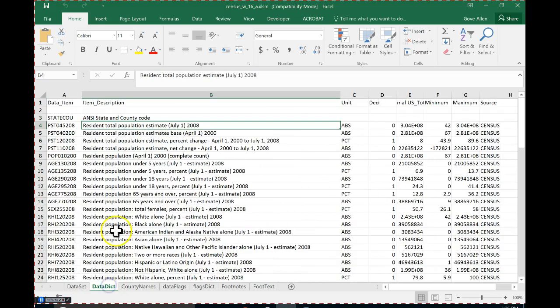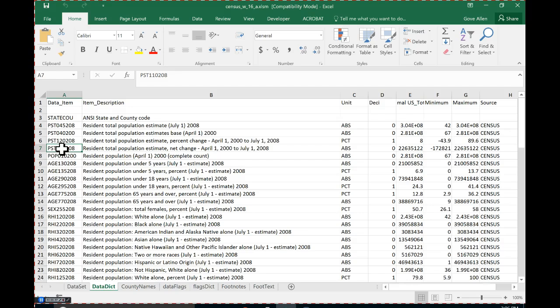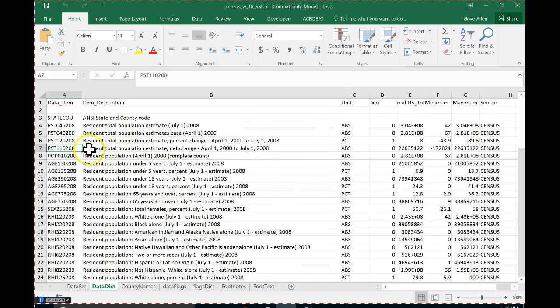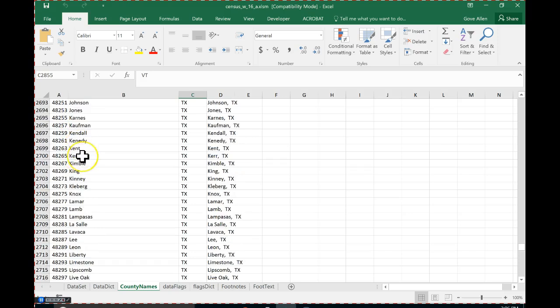Say that again? So basically what you said is that you look at this number here, match it up to the data set along this top row, and then back to the data dictionary. That will tell you what that column, what numbers those are, including how it's reported, so whether it's absolute value, percent, whatever. Yeah, absolute value, percentage, very good. So this is all information about the columns. The county names is information about the rows.